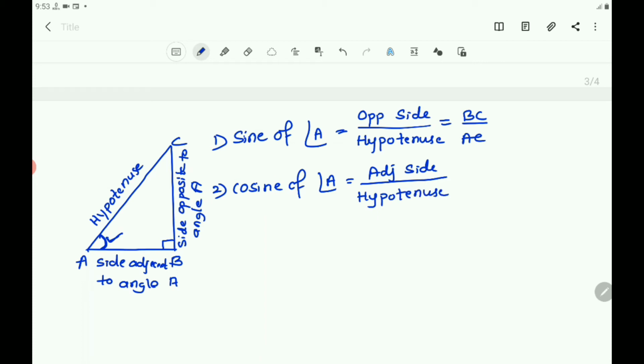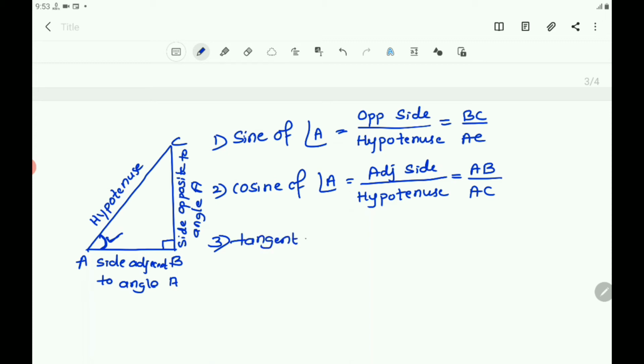With respect to angle A, the adjacent side is AB and the hypotenuse is AC. You got two ratios.